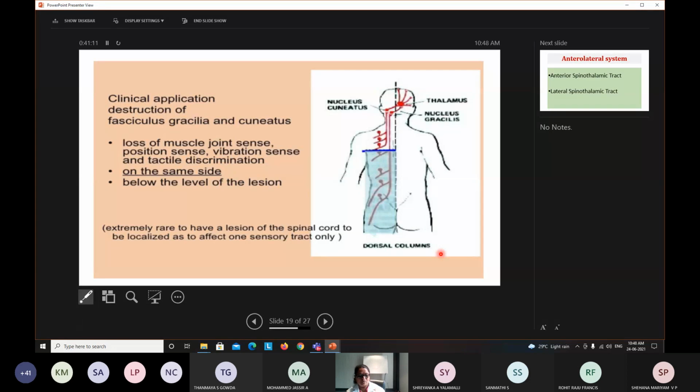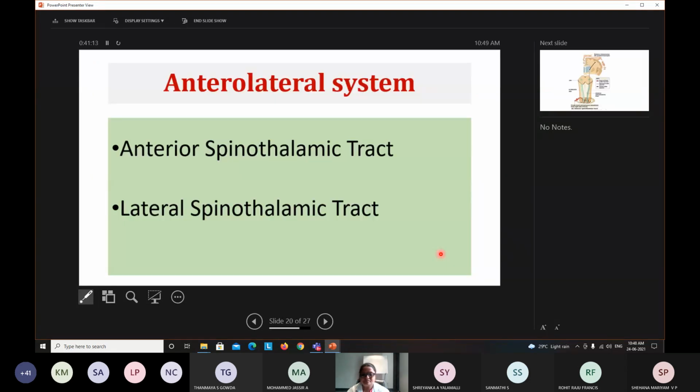If it is okay, I'll move on to the next tracts, those which originate in the spinal cord and terminate in different parts of the brain stem. Especially these will end in the thalamus, so they are termed spinothalamic tracts. There are two different tracts, one anterior, one lateral, again because of their location.